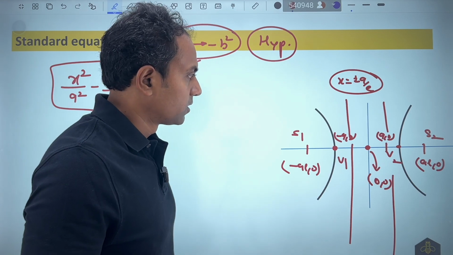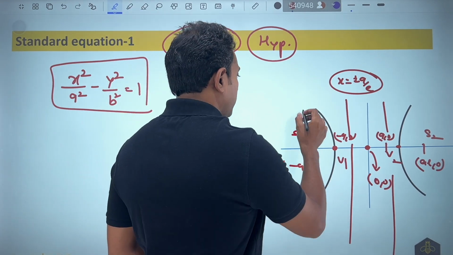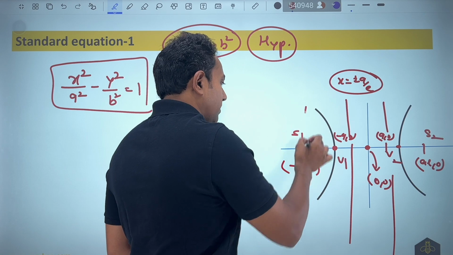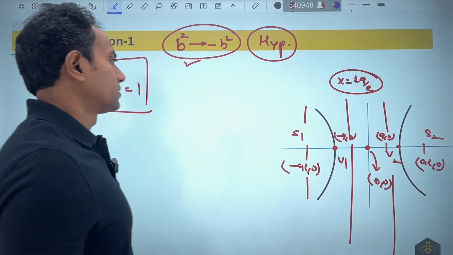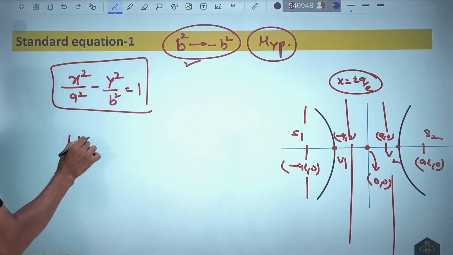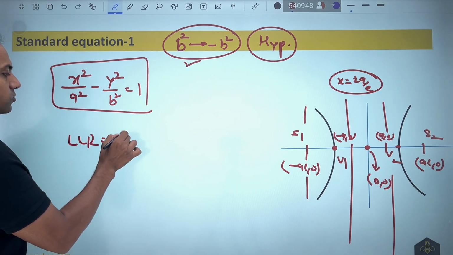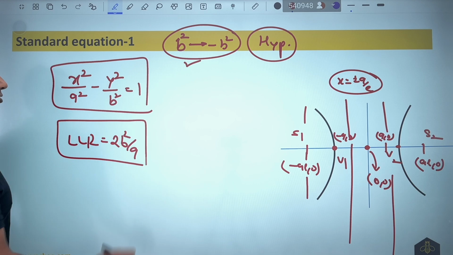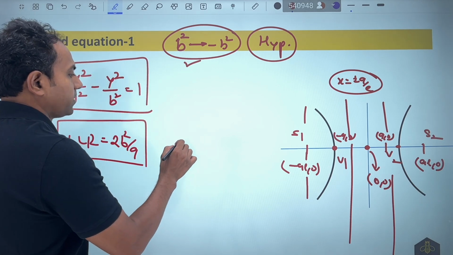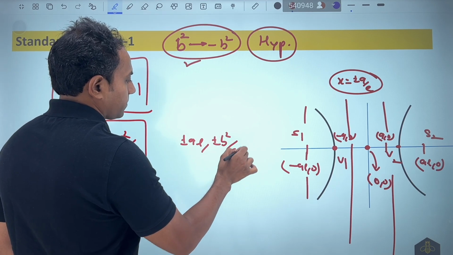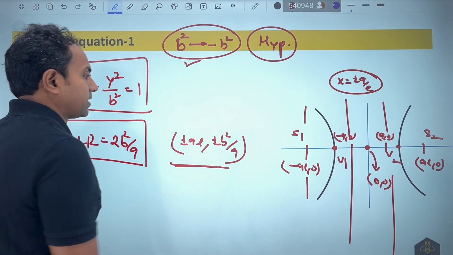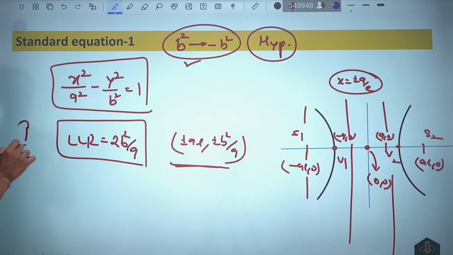Now once you have done that, there is one very obvious thing, that is nothing but latus rectum, and you will see that everything corresponding to latus rectum also remains same. So length of latus rectum still remains 2b square by a, because there are lots of questions based on this. The extremities will remain the same as plus minus ae, plus minus b square by a. So you can see that this is the most important result that we will consider.